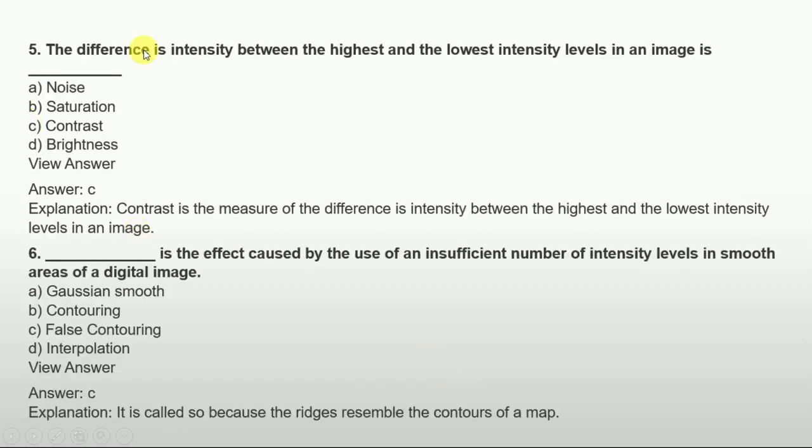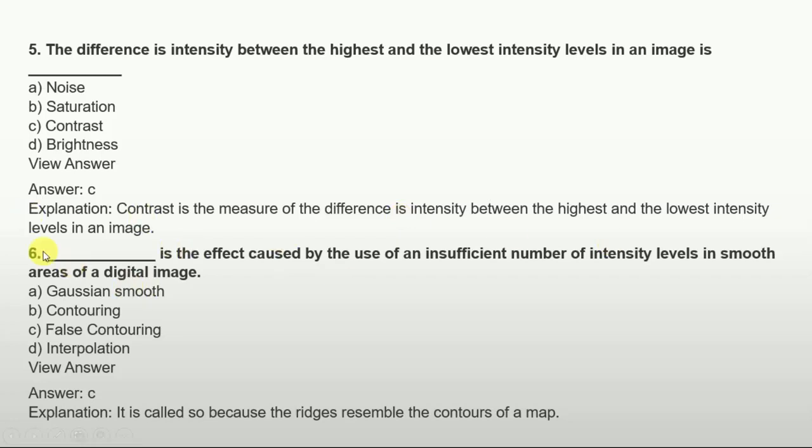The difference in intensity between the highest and the lowest intensity level in an image is: noise, saturation, contrast, brightness. The options are these four, and the answer is option C, that is contrast. Contrast is the measure of the difference in intensity between the highest and the lowest intensity level in an image.